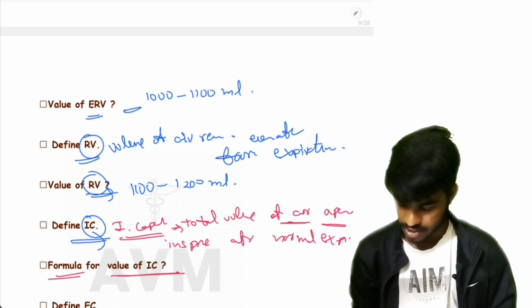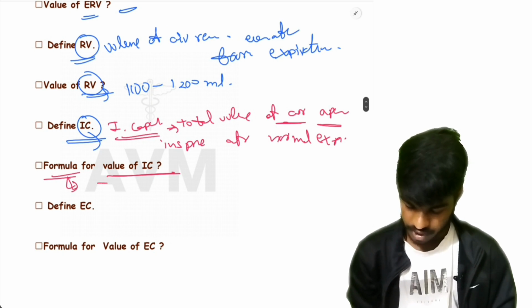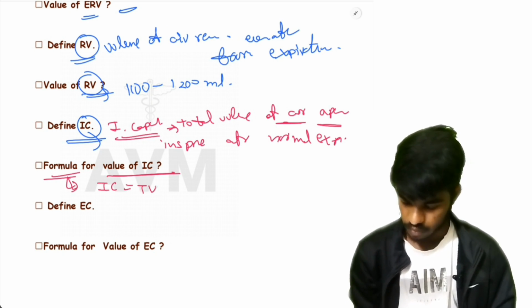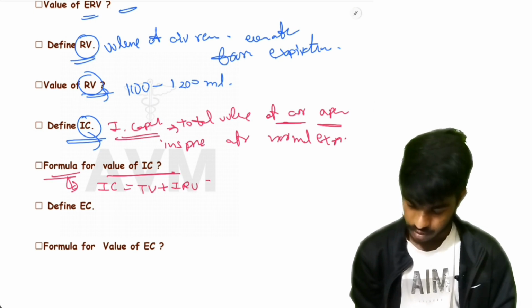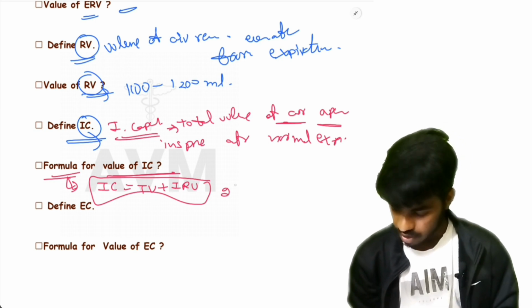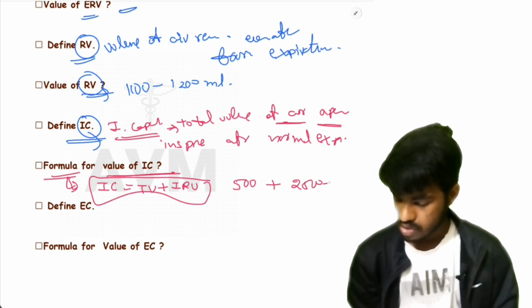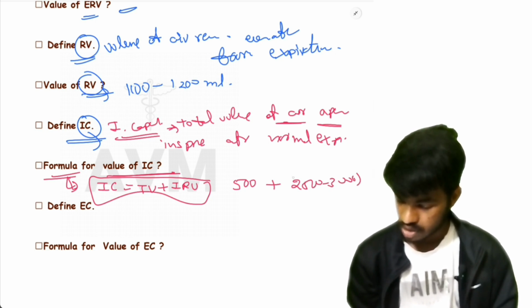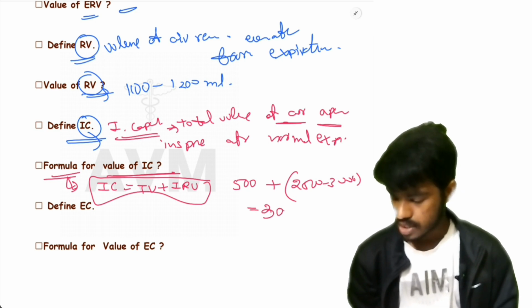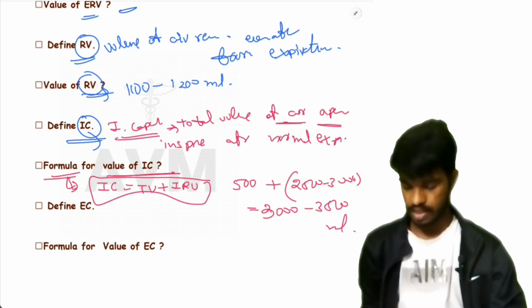Formula and value of IC. Formula for IC is IC equal to TV plus IRV, and the value is TV 500 and IRV 2500 to 3000. So the total value of IC is 3000 to 3500 ml.